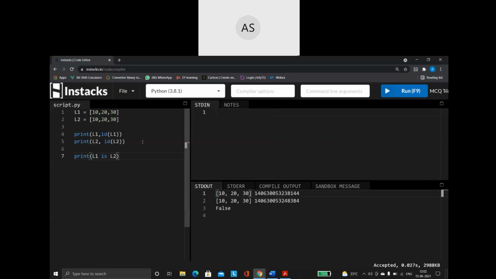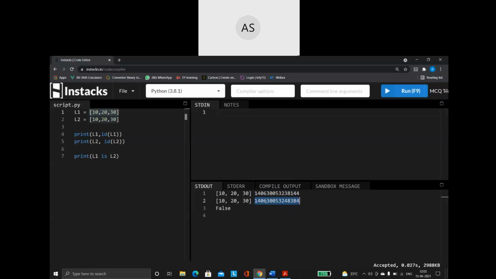See here what happens. According to the rule we just saw, only one memory location needs to be created and it should have placed this value inside that memory location, and both my L1 and L2 variables should be pointing to that. That is what happened with my integers. But see what happens when I'm using a list. A separate memory address is created for L1, and a separate memory address is created for L2, because it is a mutable object.